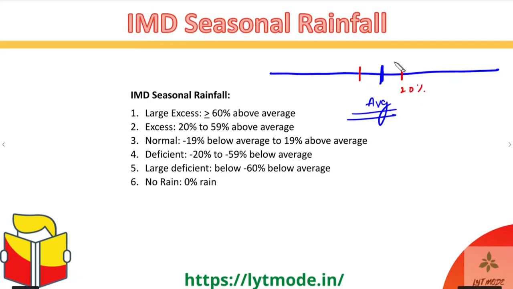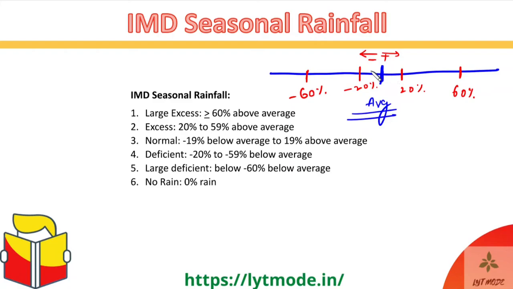So 20%, this is plus and this is minus, or basically a deficit of rainfall, and this is a surplus of rainfall. So these are the points of 20%. Then comes 60%. Okay, so over here is negative 60%, and then comes beyond that.